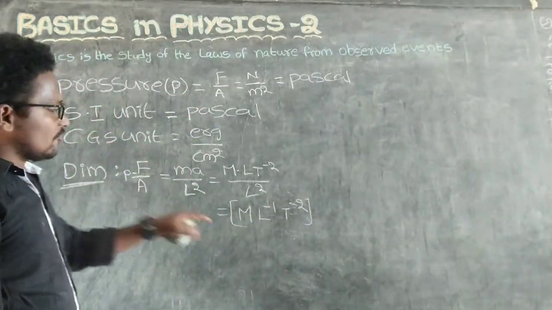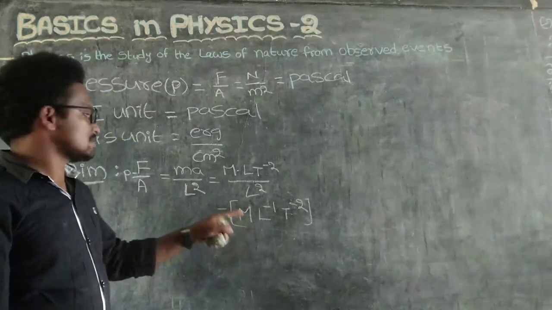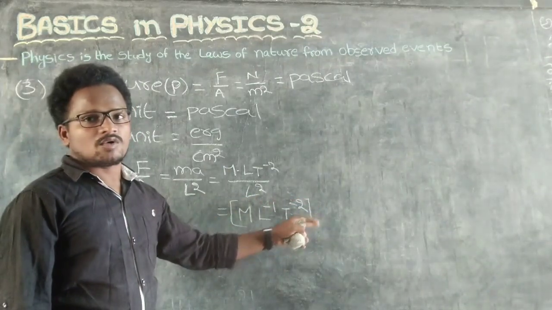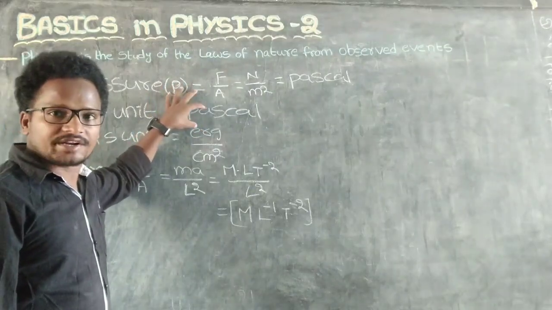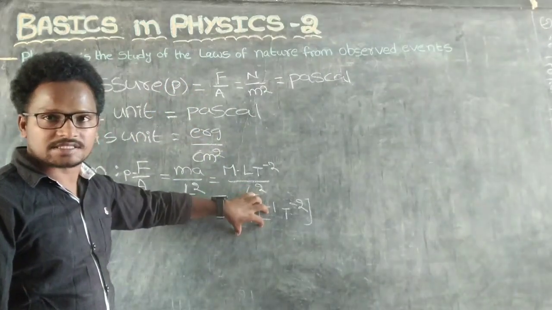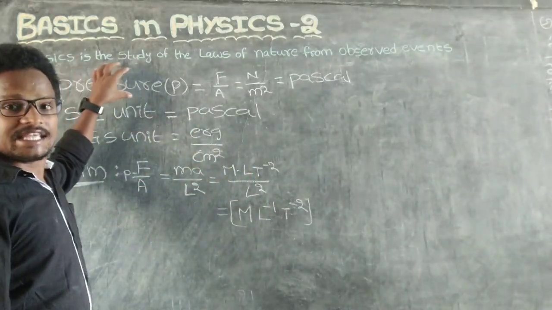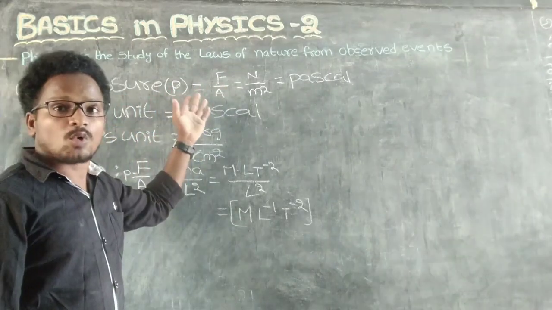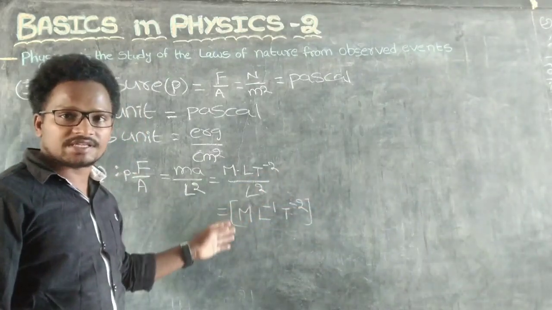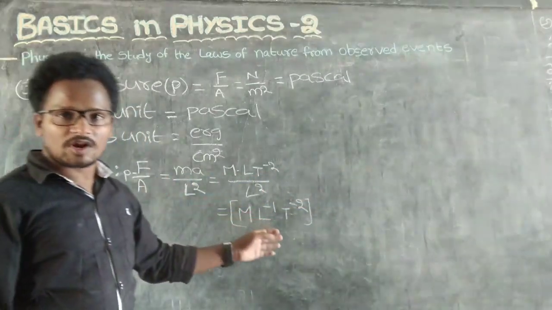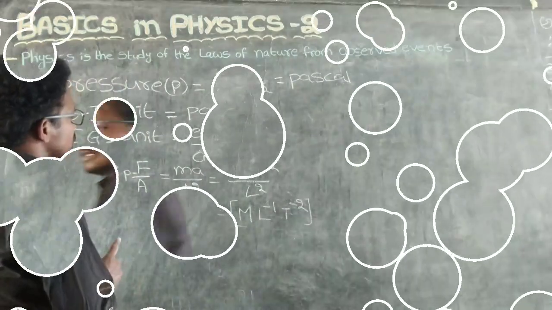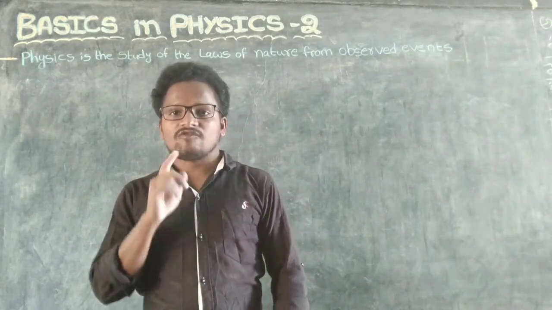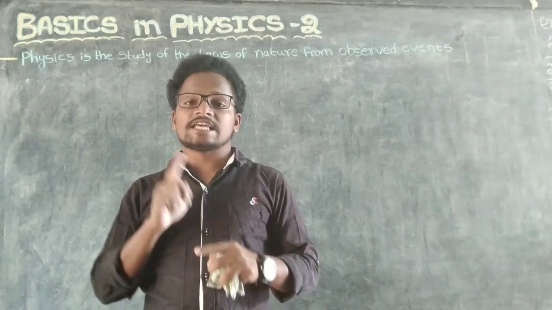What are dimensional formulas? Dimensional formulas are about derived quantities, in terms of the fundamental quantities. Pressure is a derived quantity.